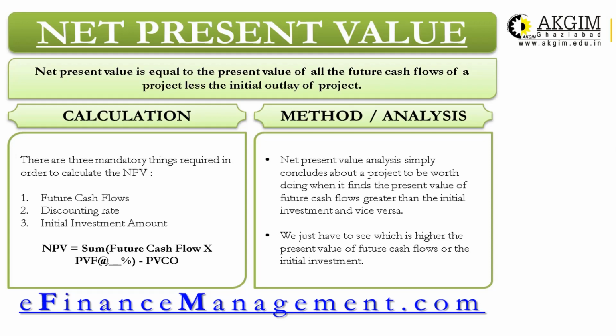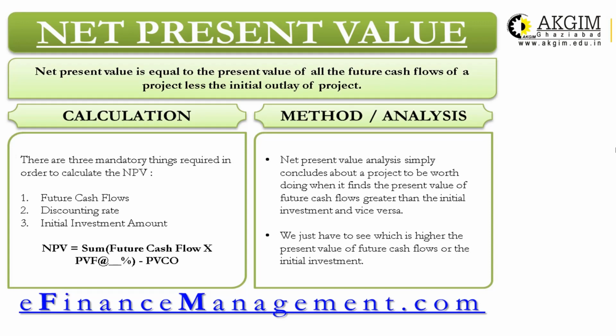So in that situation, you can see that we are calculating the present value of future cash flow. That means we are considering time value of money, and we are taking all the cash flows which are generated by the project or by the company on that particular project or machine throughout the life of the machine or project. If the company is going to install a machine and the life of the machine is 10 years, then NPV will be based on the total cash flow generated by the machine throughout its life. That means the total cash flow generated in the 10 years will be taken into consideration. Okay. Now how to calculate?